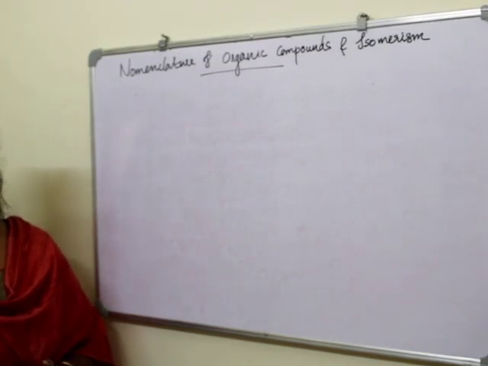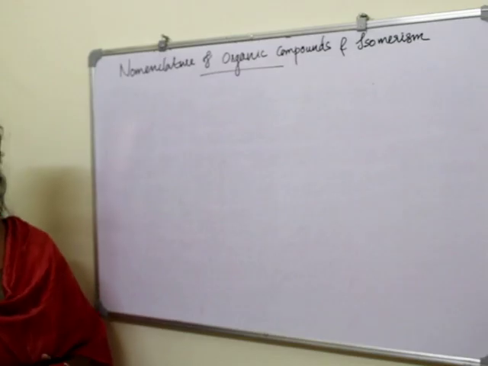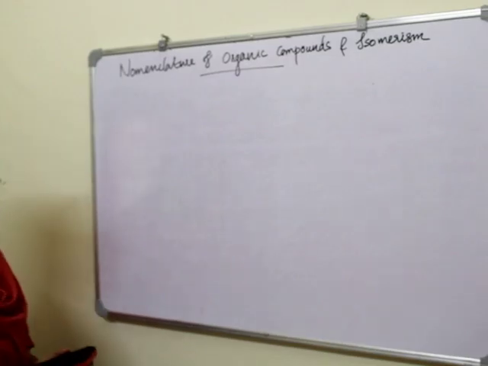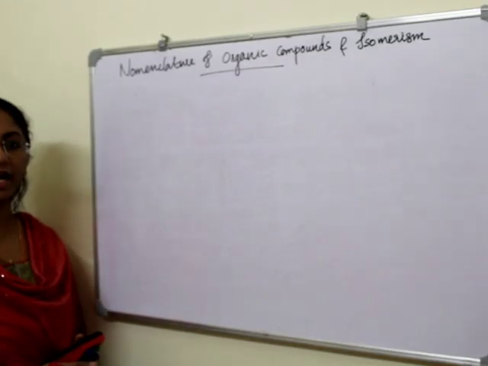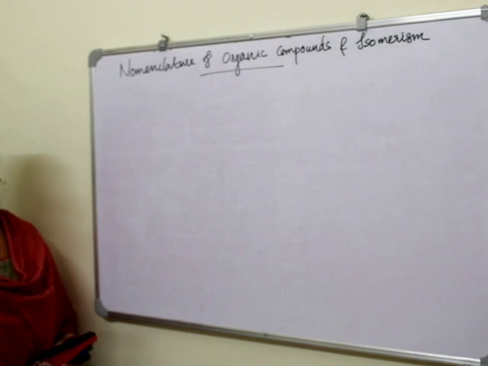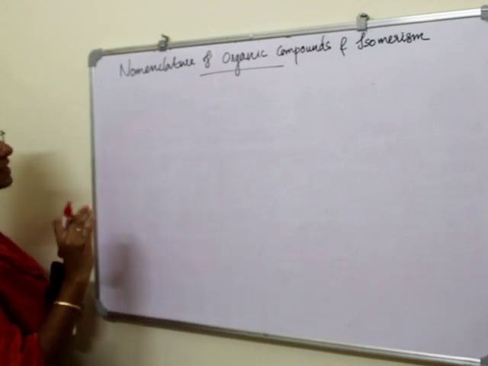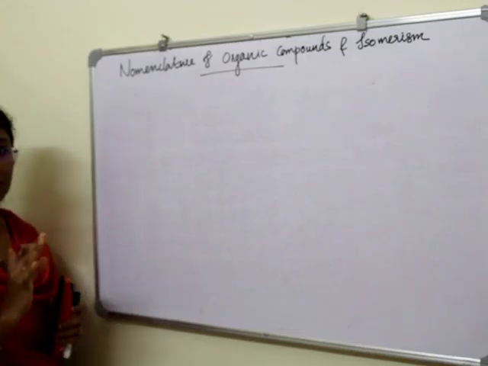So in this session we will discuss the nomenclature of organic compounds. Organic compounds are included within organic chemistry, which is a branch of chemistry. You already know the basics of organic compounds, right? Organic compounds contain hydrocarbons. Hydrocarbons are compounds having carbon and some other elements such as hydrogen, oxygen or nitrogen, right? In this class we will discuss the nomenclature of these hydrocarbons.